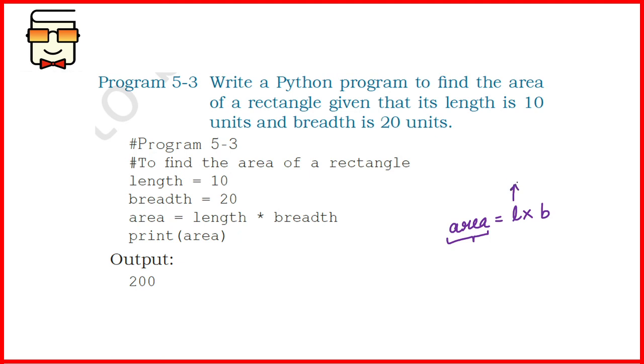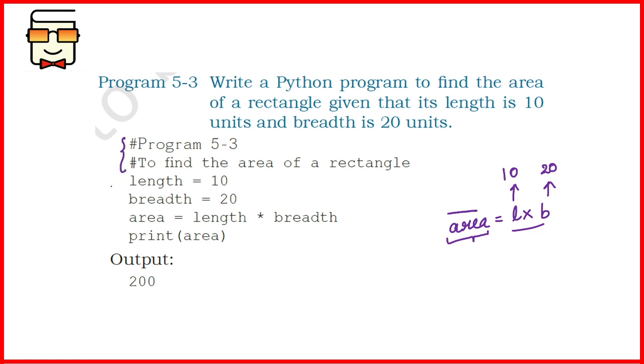The first variable will store the value of length, which is 10. The second, the variable breadth, will store the value of breadth, which is 20. And the third variable will store the value of area, which is computed by multiplying length and breadth. So that is what is done.